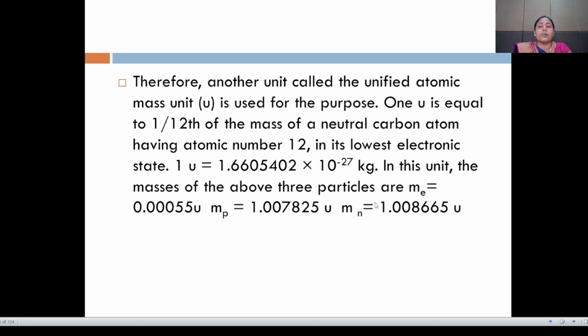1 u is equal to 1.6605402 into 10 raised to minus 27 kg. In this unit, the masses of the above three particles are: mass of electron is 0.0055 u, mass of proton is equal to 1.007825 u, and mass of neutron is equal to 1.008665 u.